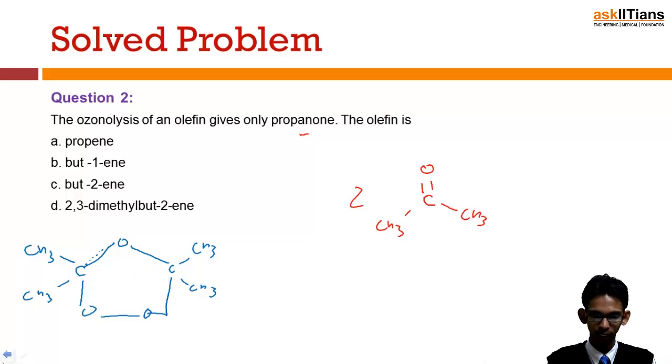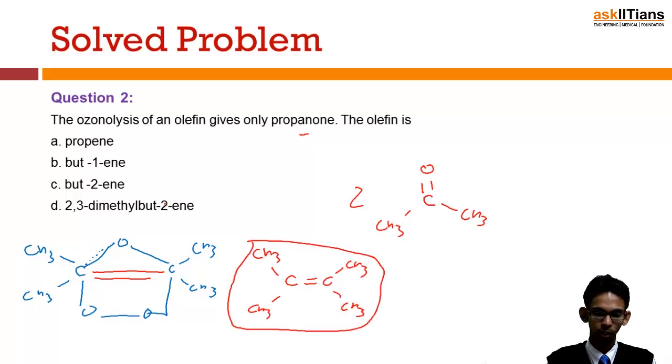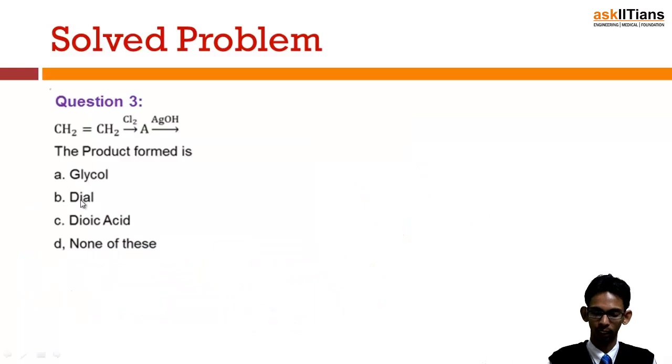Remove these double bonded oxygen atoms, and next all we need to do is add these two carbons through a double bond. So the compound which was used for the reaction is (CH3)2C=C(CH3)2. This was the desired olefin, and its name is 2,3-dimethylbut-2-ene. So D is the answer.